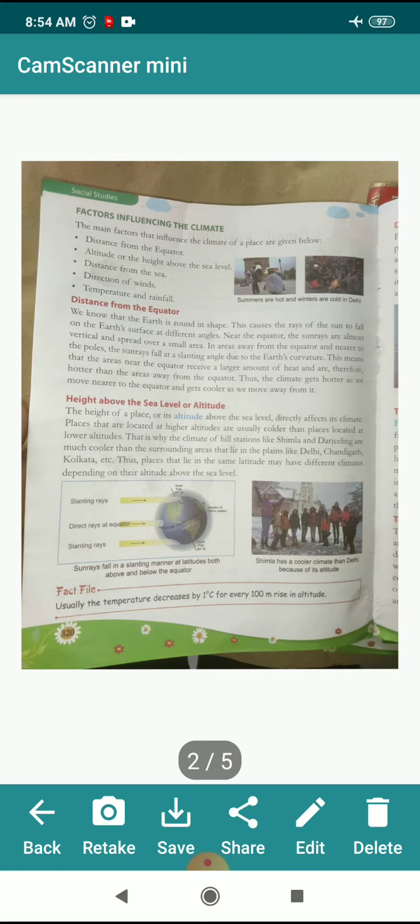This means that the areas near the equator receive a larger amount of heat and are therefore hotter than the areas away from the equator. Thus, the climate gets hotter as we move nearer to the equator and gets cooler as we move away from it.